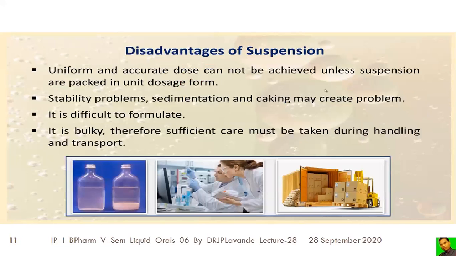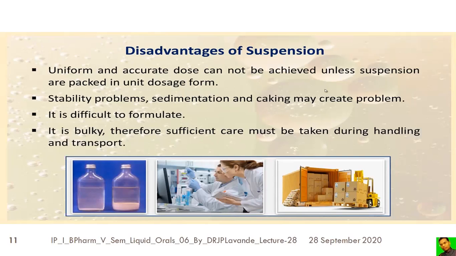What will be the disadvantages? A uniform and accurate dose cannot be achieved unless the suspensions are packed in the unit dosage form. Because it is a liquid dosage form, the first limitation associated with the general liquid dosage form is that it is very difficult to measure the dose.